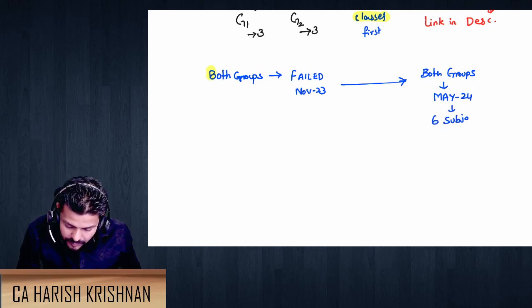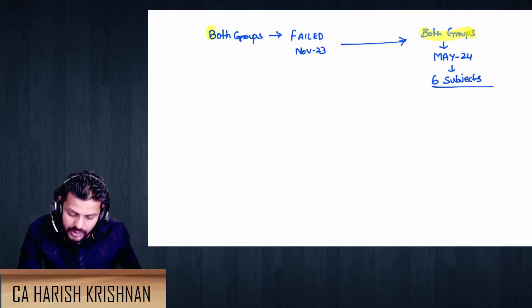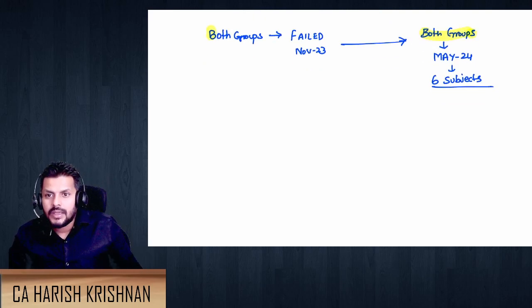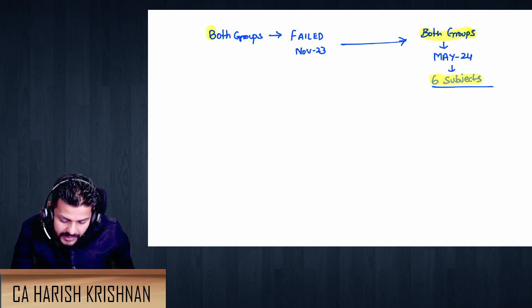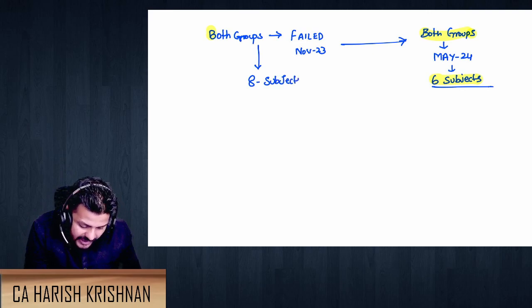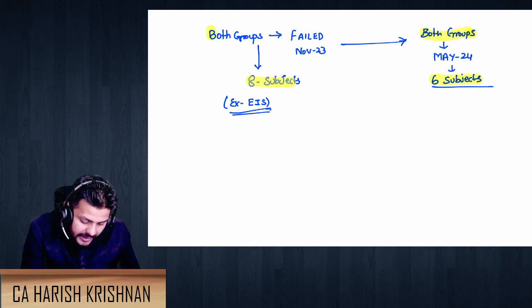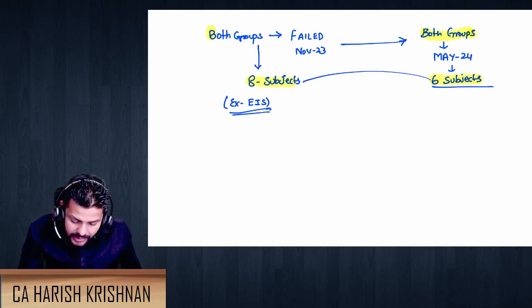Now, the important thing for you guys is you have already finished the coaching of both groups. That's where you were able to attempt both groups. What you need to do immediately is how to align the knowledge of these 8 subjects, obviously excluding EIS, because the paper has been completely deleted. How to use the knowledge of these 8 subjects and relate it to these 6 subjects.